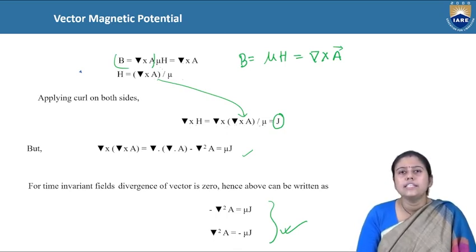And what is J? J is nothing but the current density.